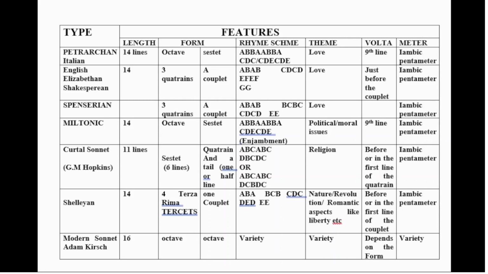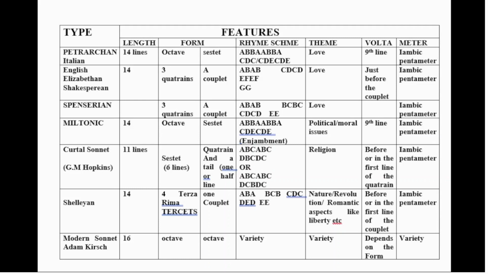The name of the first type of sonnet is Italian or Petrarchan sonnet. The second type is called English sonnet or Elizabethan sonnet or Shakespearean sonnet. 3 different names to one type of sonnet. English, Elizabethan, and Shakespearean are actually one type.